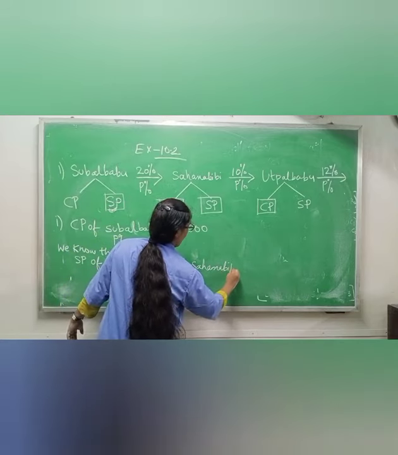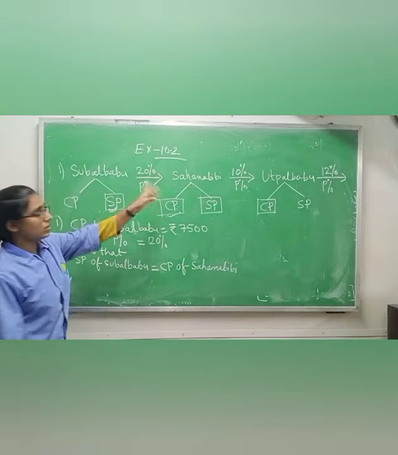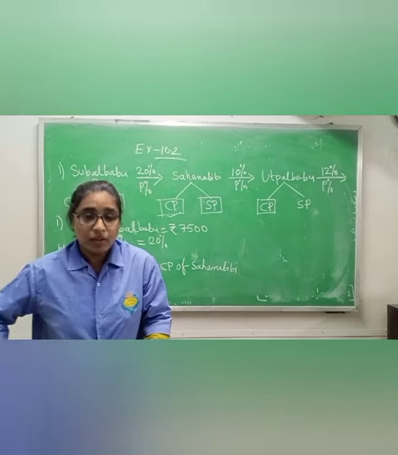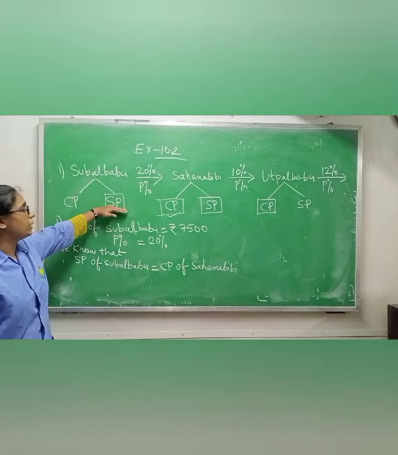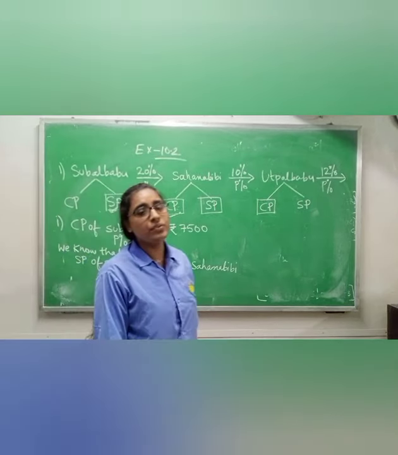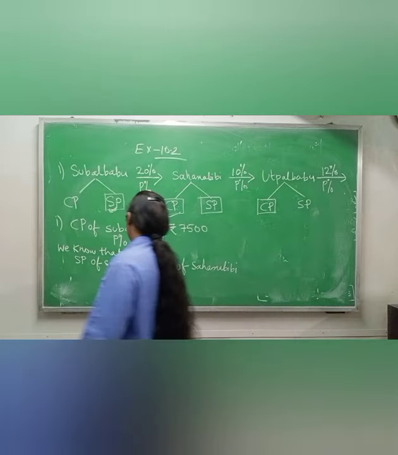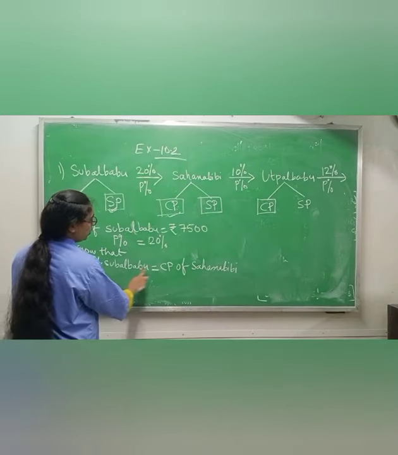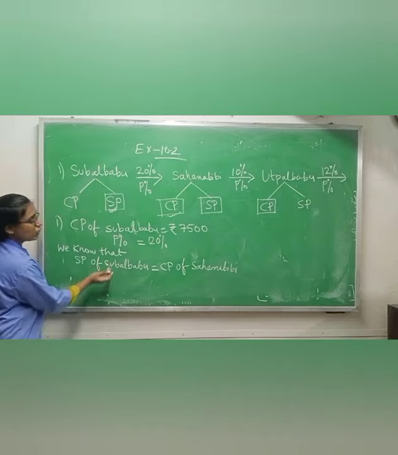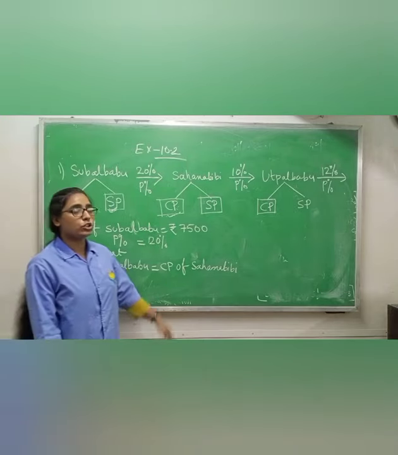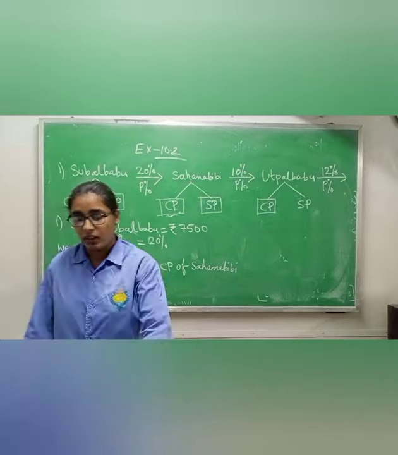You know how you know? Because of this straight line diagram, that when Subal Babu will sell something to Sahana Bibi, then selling price of Subal Babu will be equal to cost price of Sahana Bibi. So if you will find selling price of Subal Babu, then you can say that cost price of Sahana Bibi is that much only. Okay.